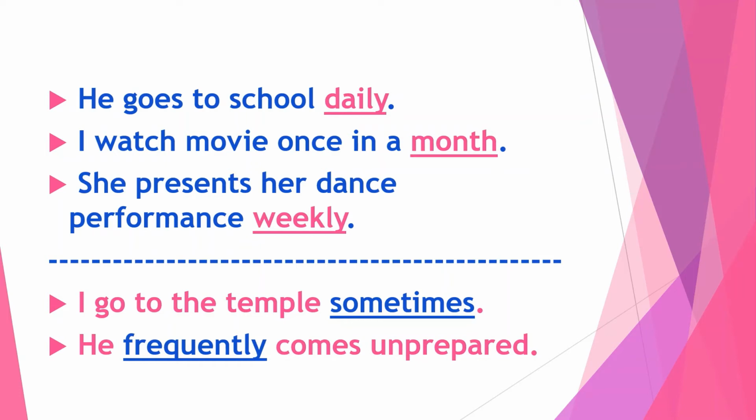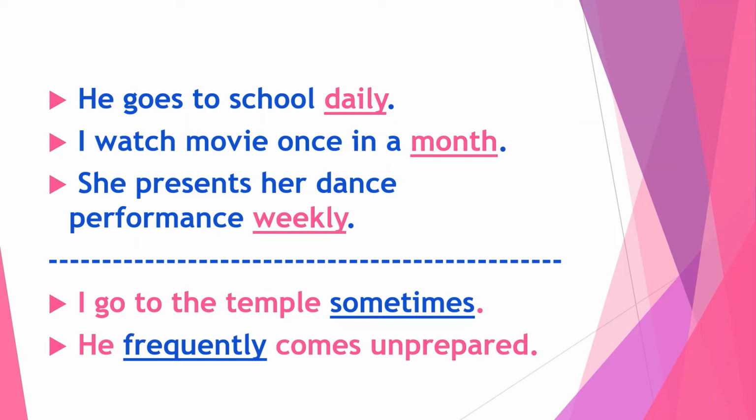In this example, the word weekly specifies definite time. When you ask the question, how often does she present her dance performance, you get the answer weekly. So weekly is an adverb of definite frequency.